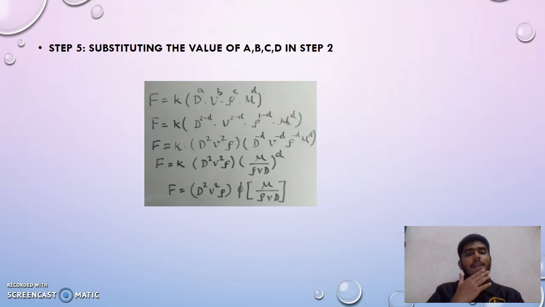And when you substitute the values of a, b, c, d in step 2 previously, which was the equation, we can get that, and we solve them, and finally we end up at the second last step, which is F equals k D² V² ρ (μ / ρVD)^d, which shows that the d will be gone and the k will change as that's 5. So this is the final equation using Rayleigh's method.